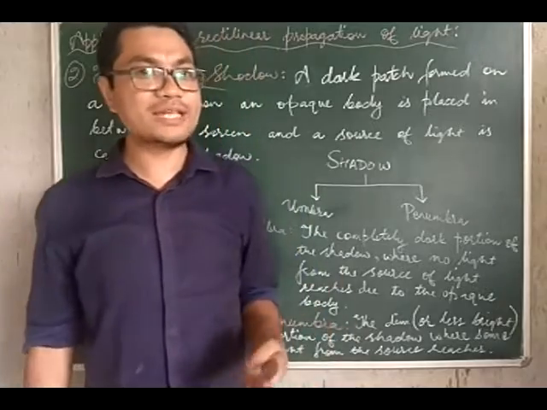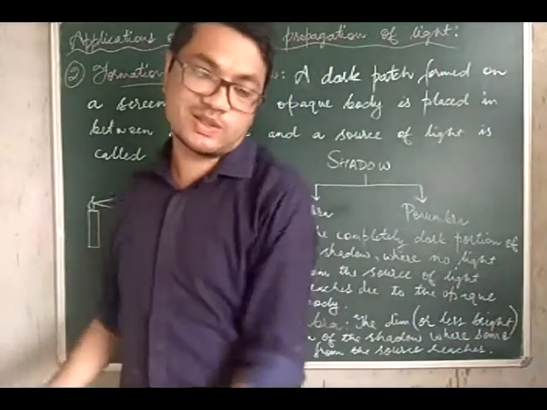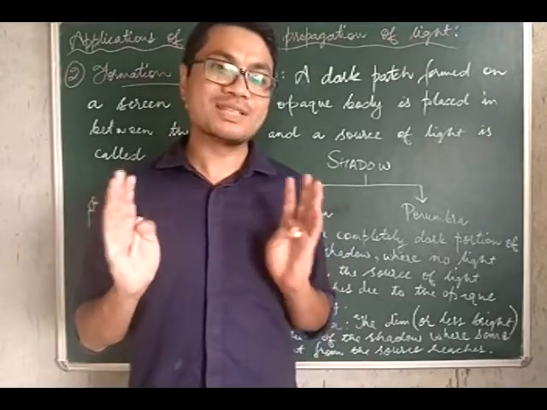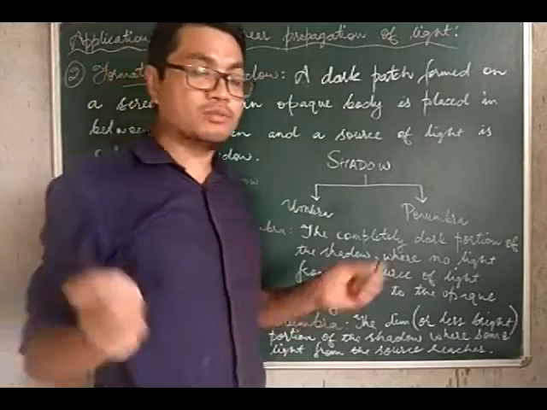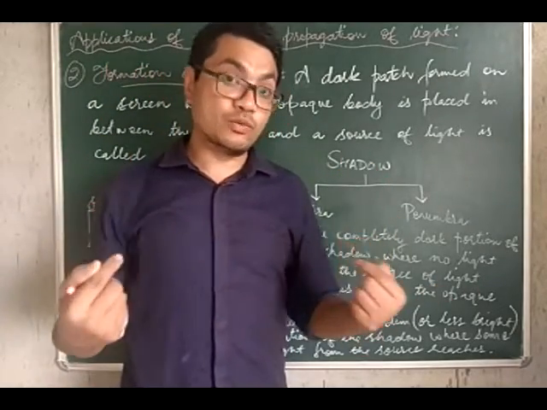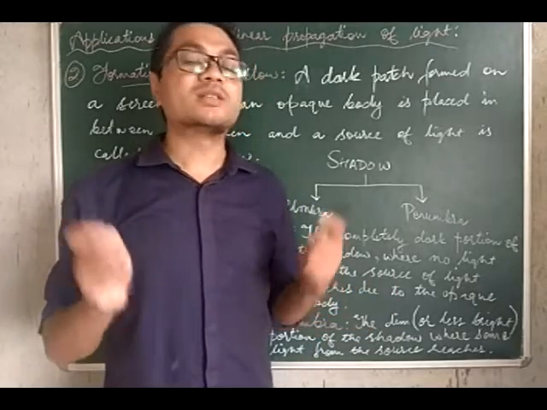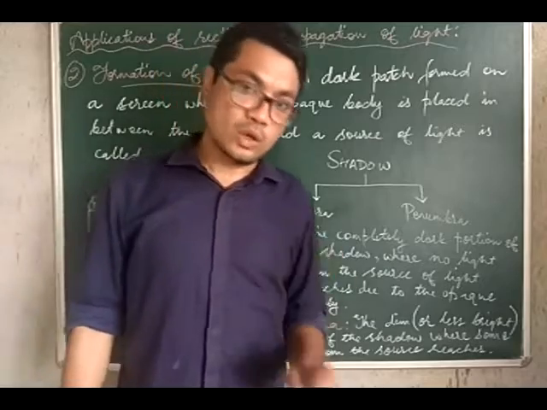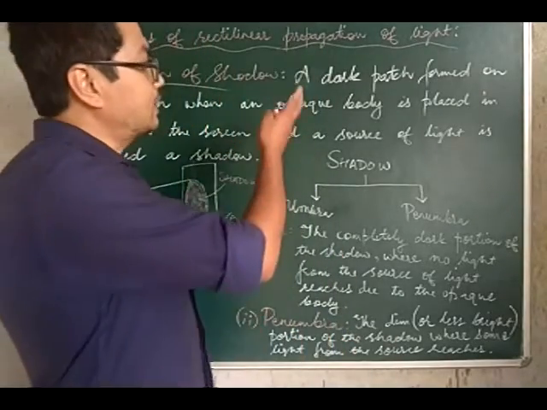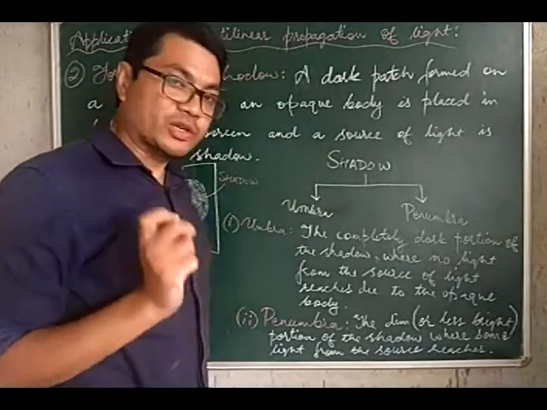The source of light in our example is the sun, and the wall or the ground is your screen. That dark patch is formed when an opaque body, we are the opaque body, remember, and do not forget, an opaque body does not allow light to pass through it. So a shadow is formed in the case of an opaque body, remember.